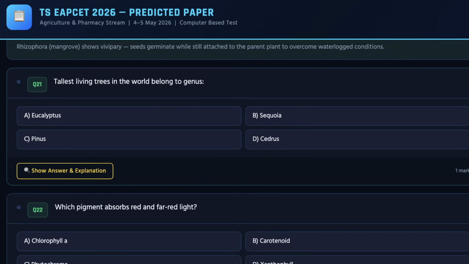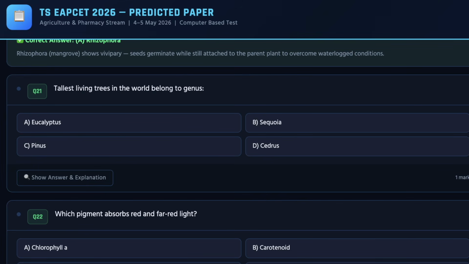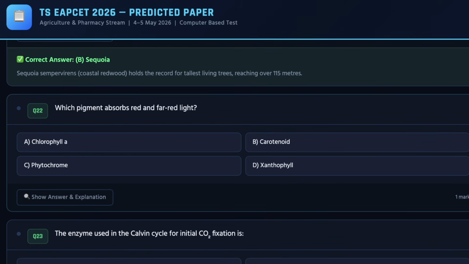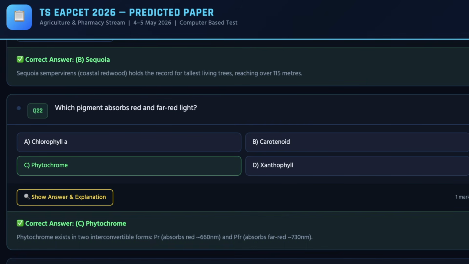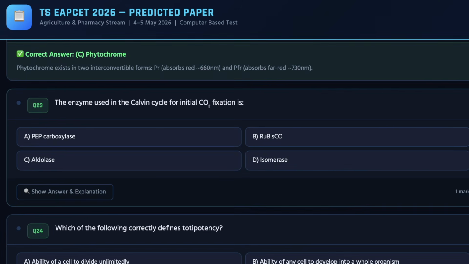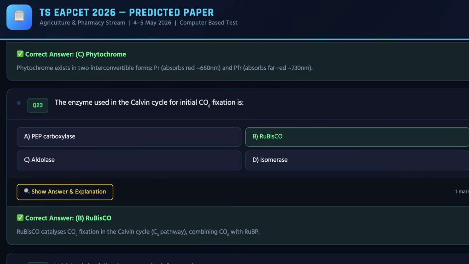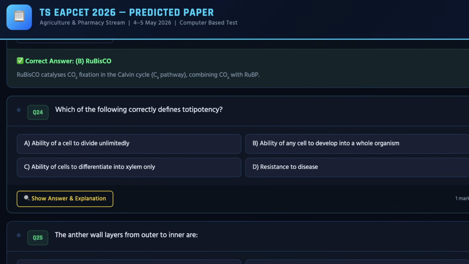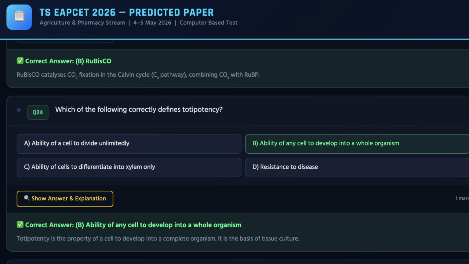And as you move ahead, we have 21st question, which you can easily see on the screen. The correct answer for the same is B. Next, we have 22nd question on the screen, and the correct answer for the same is C. As you move ahead, you can check out 23rd question on the screen, and the correct answer for the same is B. Moving ahead, we have 24th question on the screen, and the correct answer for the same is A, which is ability of a cell to develop into a whole organism.